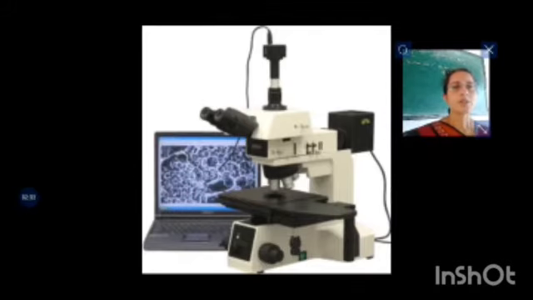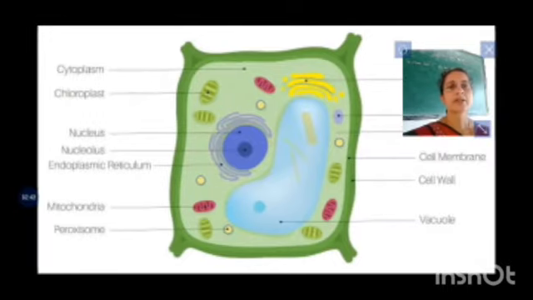So how do scientists study the cells? While studying the cells, they take the cross section of minute parts of a plant part or animal part, take a thin section of those parts and observe under the microscope. You can see the plant cell here.